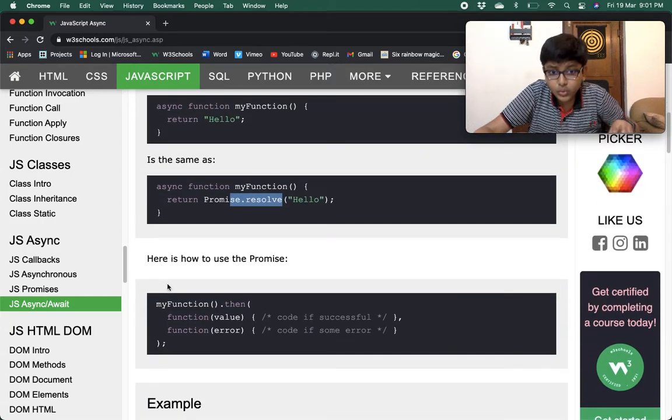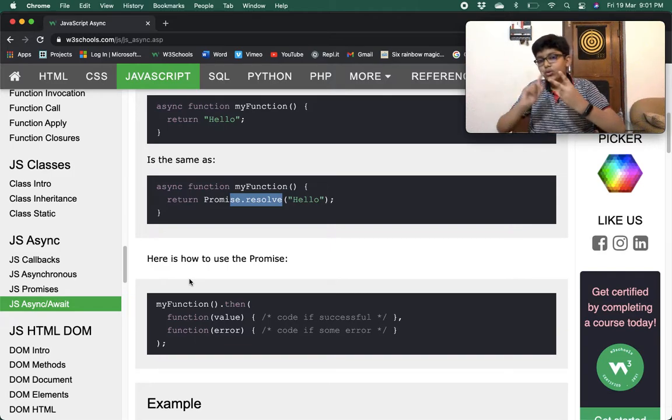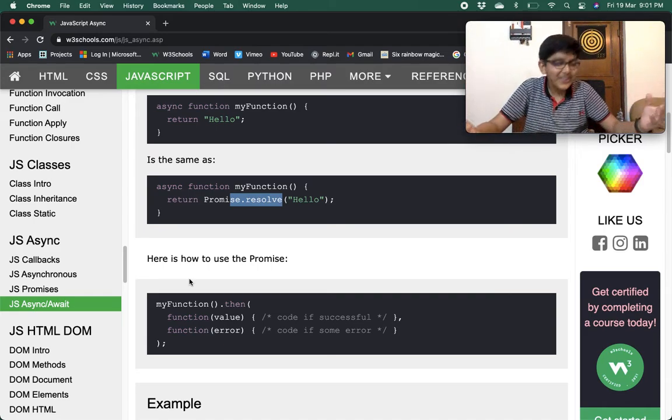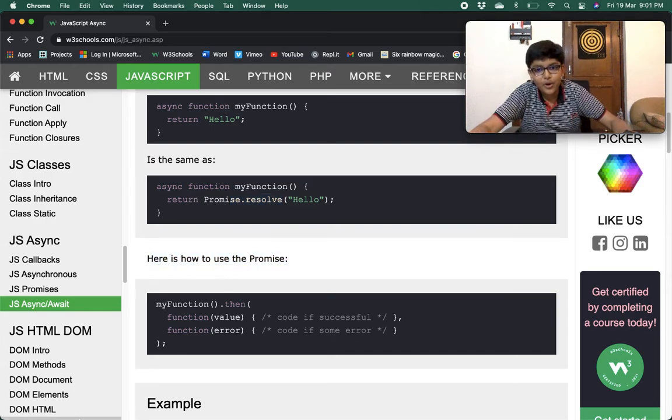Here is how to use the promise. You can use this promise in two ways: one by await and one by the then thingy. Right now let's see how to use it with then. So here is how to use the promise.